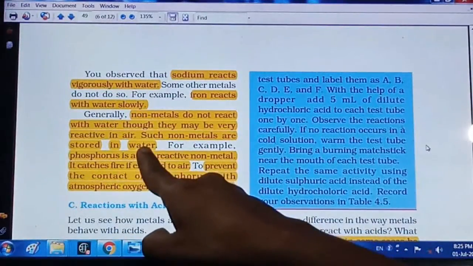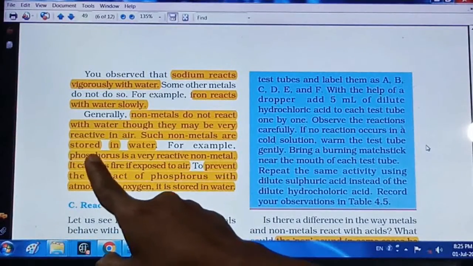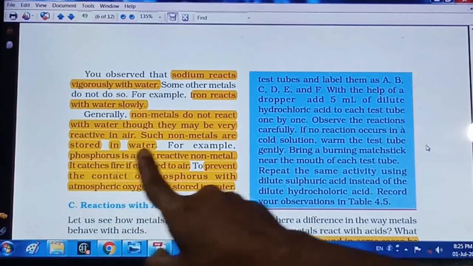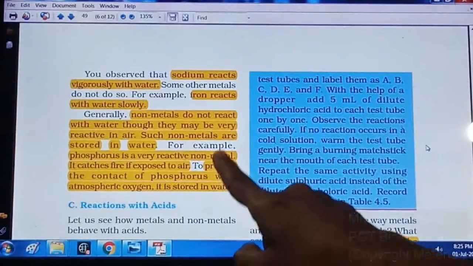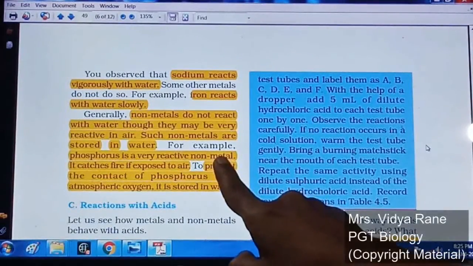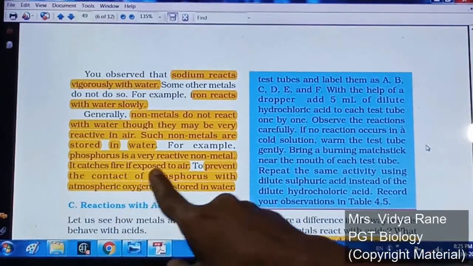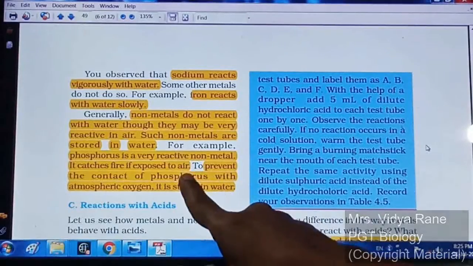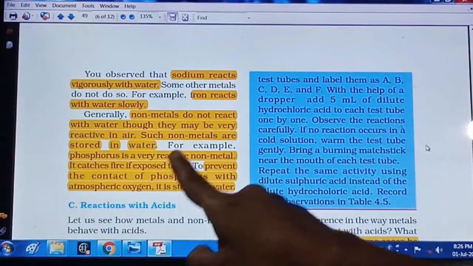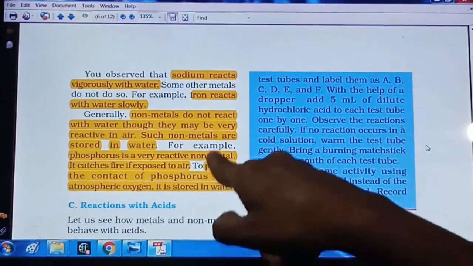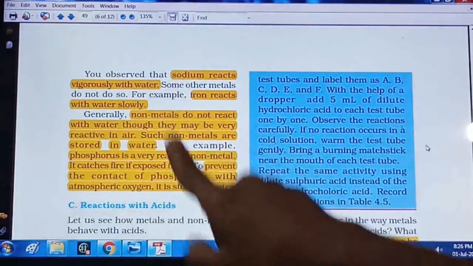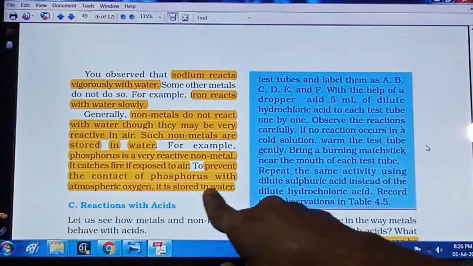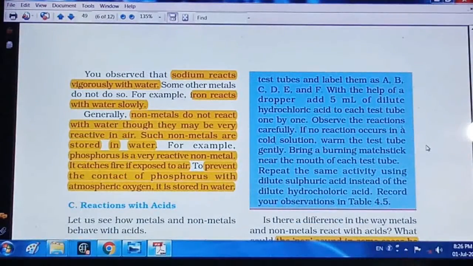Now which are these non-metals? An example is given, phosphorus. Phosphorus is a very reactive non-metal, right? It reacts very vigorously with air, right? It catches fire if it is exposed to air, right? And to avoid the contact of phosphorus with air, phosphorus is stored in water.